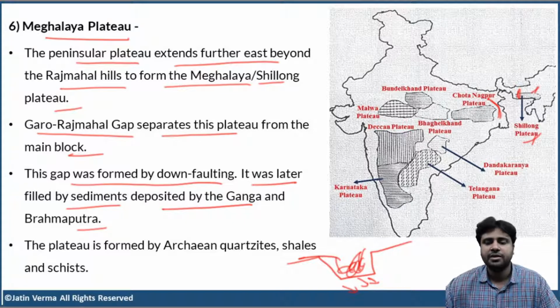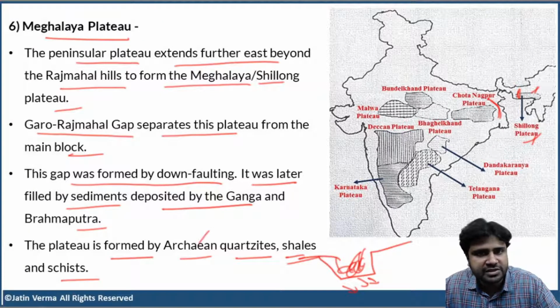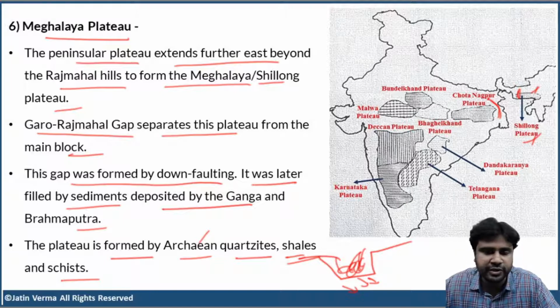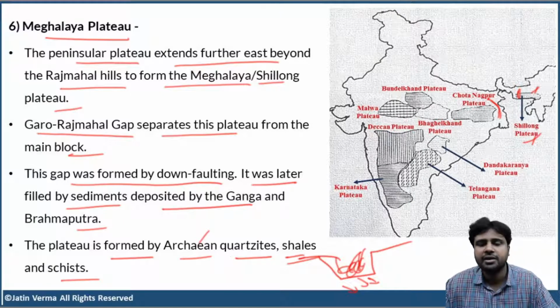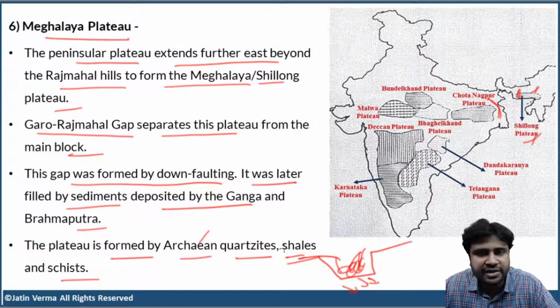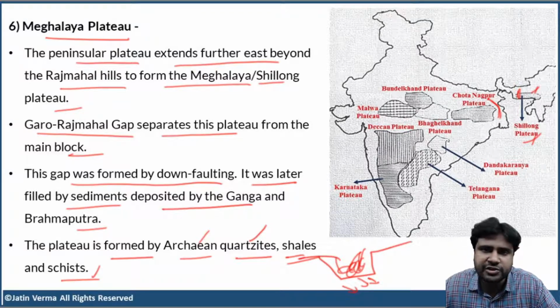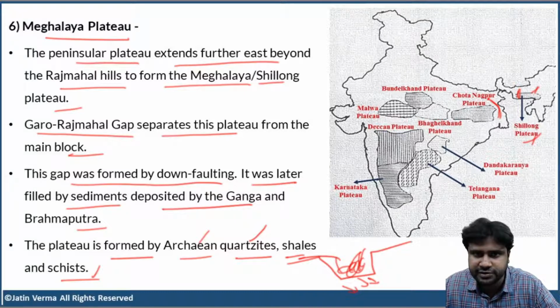Simple, right? Now, this plateau is formed by Archean quartzites, shales, and schists. What do you mean by Archean? We have discussed the time period in one of the previous classes, so I did not mention this again. So, the Meghalaya Plateau is formed by Archean quartzites, shales, and schists. Actually, we have discussed quartzites and schists in the second chapter of geomorphology, that is types of rocks. So just go through that video, and you'll understand what quartzites and schists are. Clear, right?